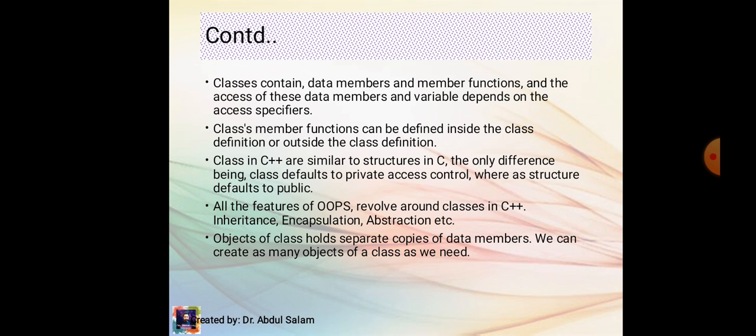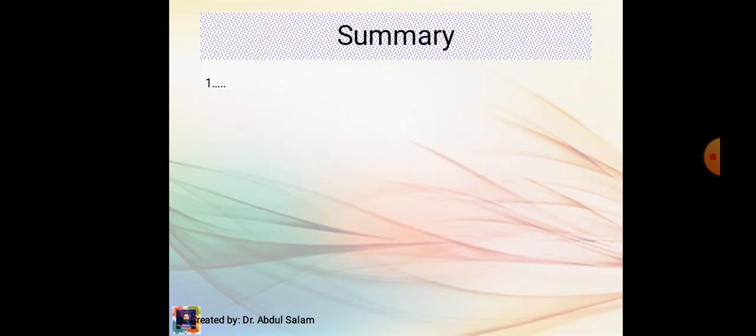All the features of OOPS revolve around classes in C++: inheritance, encapsulation, abstraction, etc. Objects of class hold separate copies of data members. We can create as many objects of a class as we need.